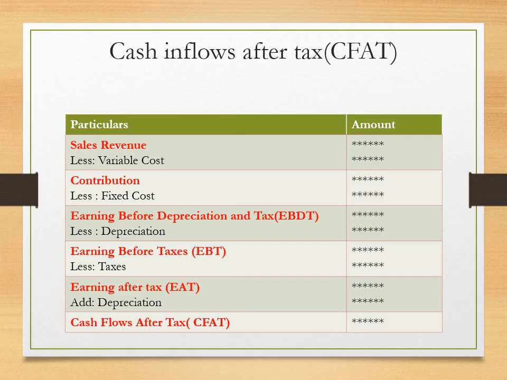Sales revenue minus variable cost, that is contribution, less fixed cost, earning before depreciation and tax, EBDT, less depreciation, earning before tax, EBT, less taxes, earning after tax, EAT, add depreciation, cash flows after tax, CFAT.